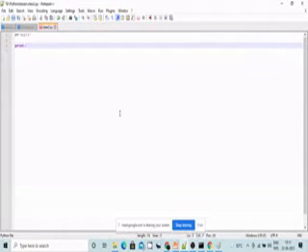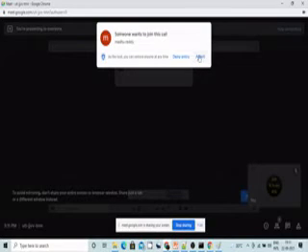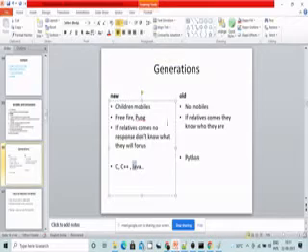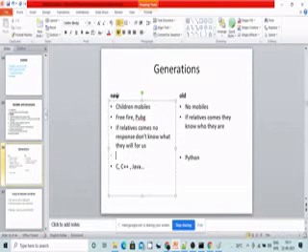But in this Python, we will not define what exactly we are giving as input.